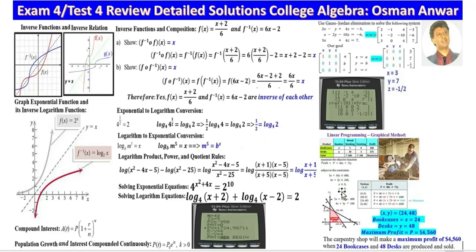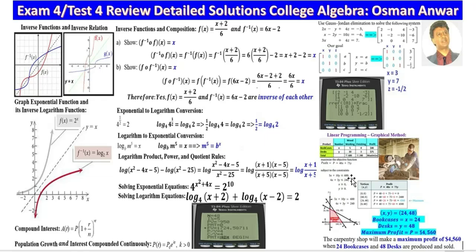We'll use these constraints to graph the feasibility region. We'll graph these two constraints as these two lines. He has to produce 0 or more bookcases, which is x greater than or equal to 0, that is to the right of the y-axis, and 0 or more desks, that is y greater than or equal to 0, which is above the x-axis.